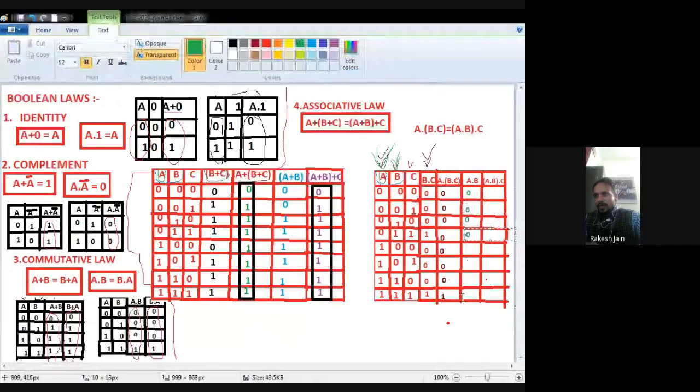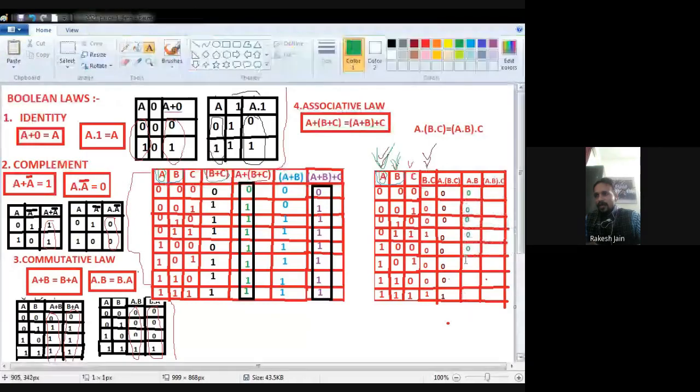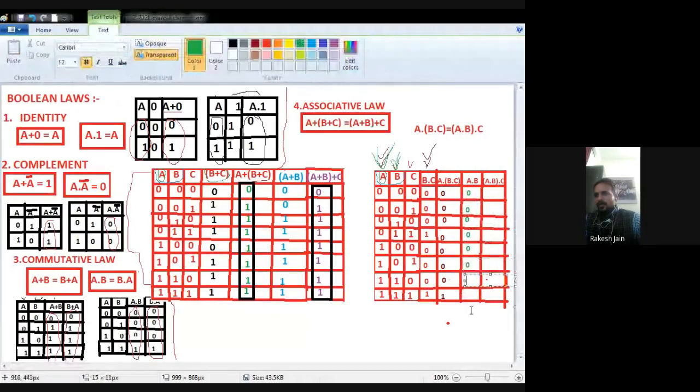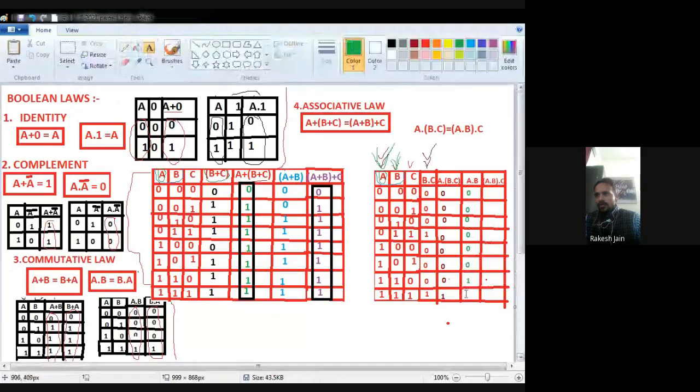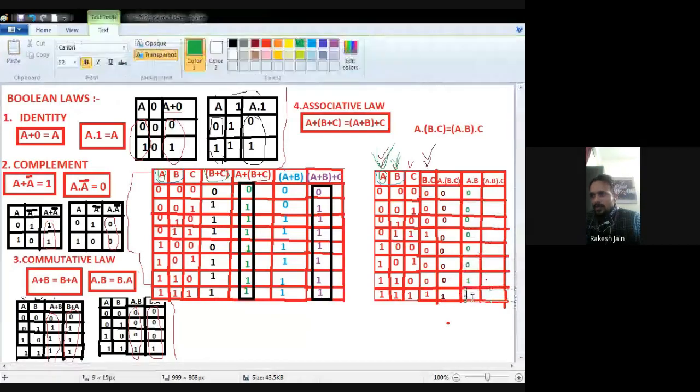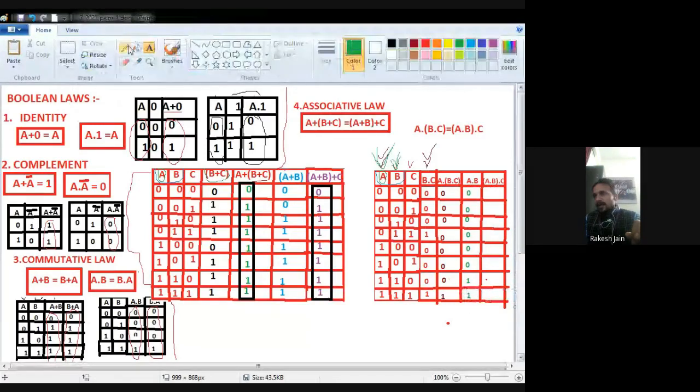Again we perform: A is 0, B dot C is 0, again 0. A is 0, B dot C is 1, again 0, because any input is 0, we have to do 0.